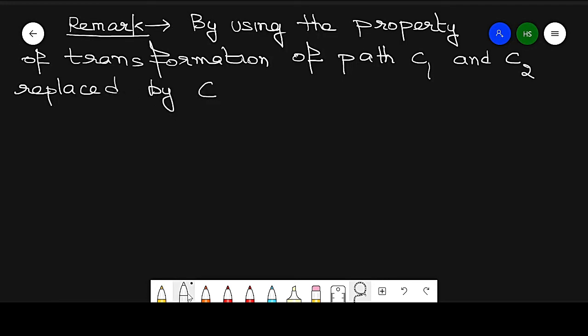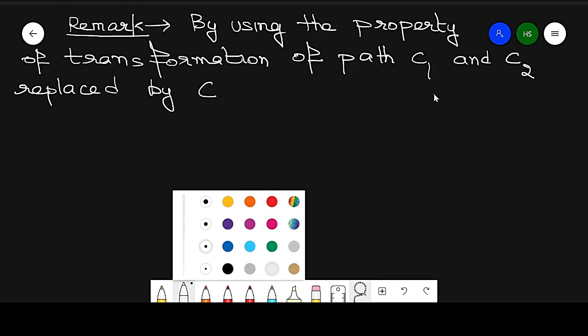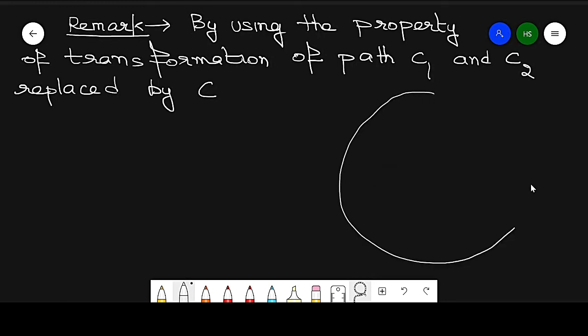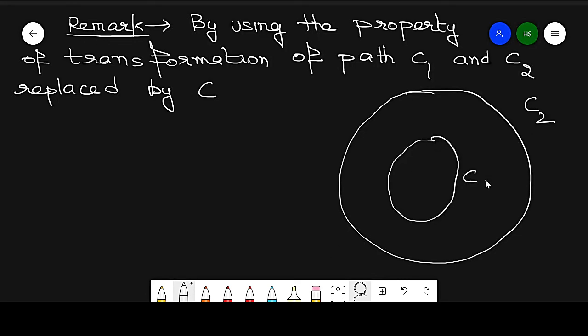How will we do that? So this is one path C2 and this is a second path C1.